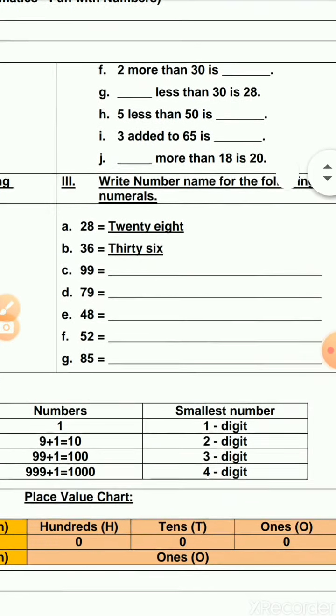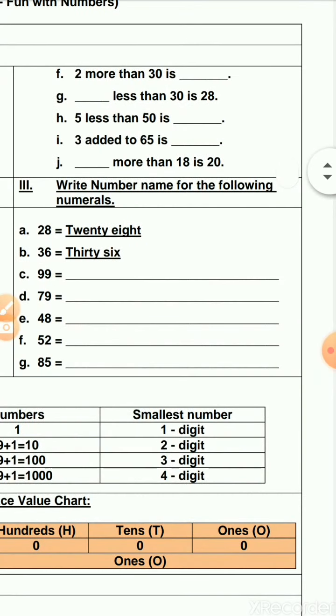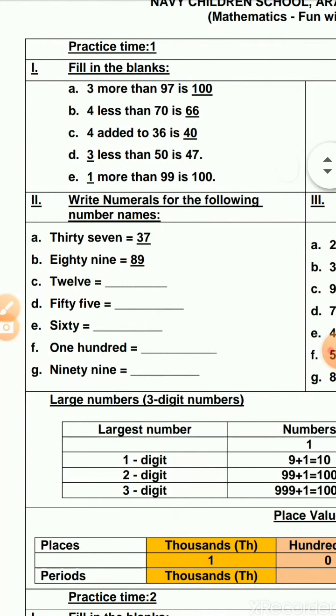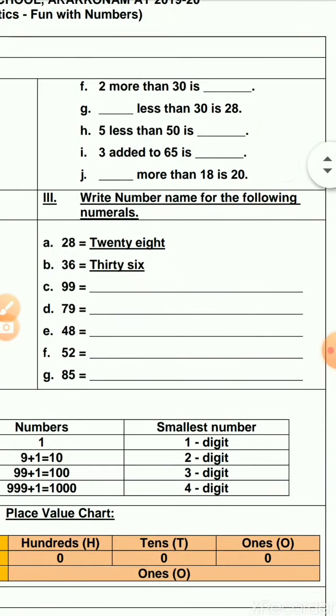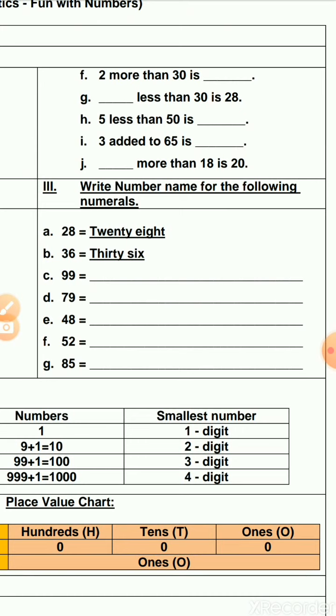Next question, we will write number names for the following numerals. In the previous question we wrote numerals for the number names. Here we will write the number name for the numerals. They have given the question as numbers, and you will write the number names: 28, 36, 99, 79, 48, 52, 85. You should remember the spellings clearly.